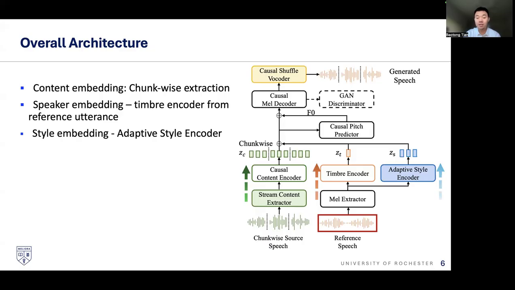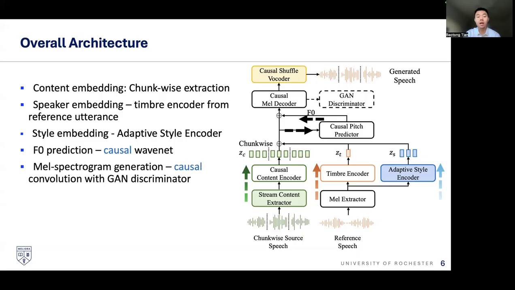Now I have three embeddings. We feed that to the F0 prediction part, which is a causal WaveNet architecture, and we get the F0. Okay, now we have four pieces of information. We feed all that information to the Mel spectrum decoder, and after our designed causal shuffle vocoder, we get the generated speech. So that's our system for approaching the zero-shot streaming voice conversion problem.